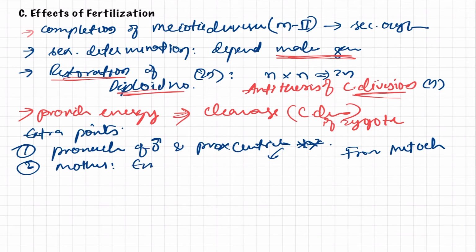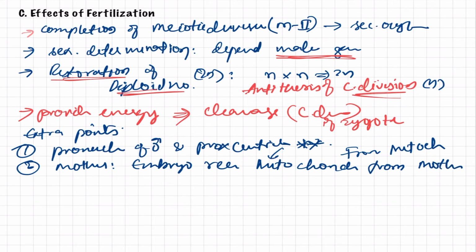The embryo receives mitochondria from the mother, because the mitochondria of the male gamete, the sperm, do not enter and do not participate in the fertilization. So the embryo receives the mitochondria from the mother, not the father. That is also very important.